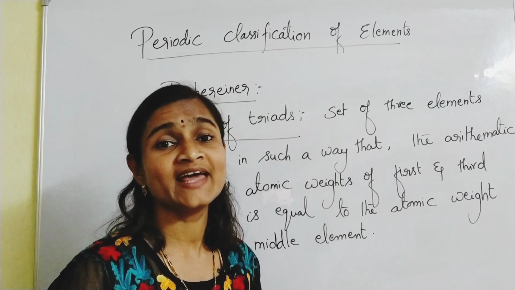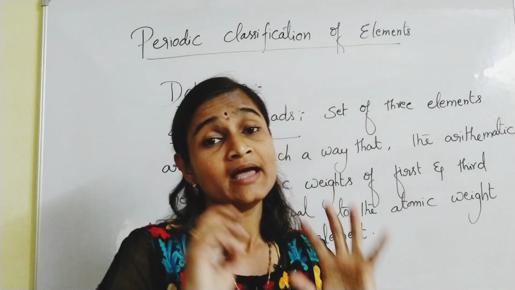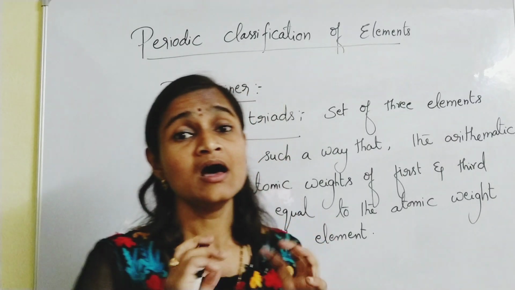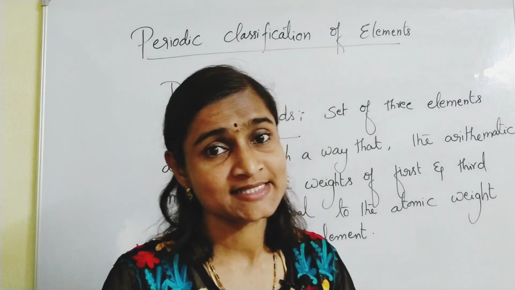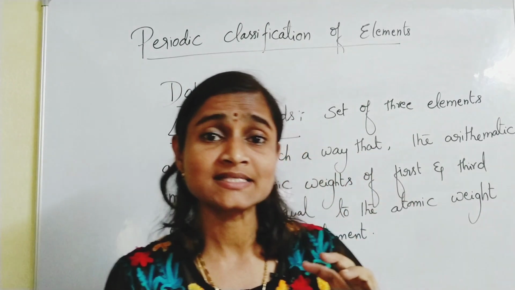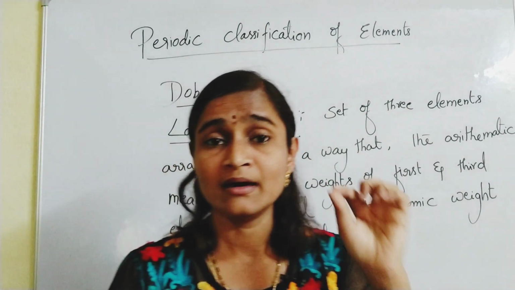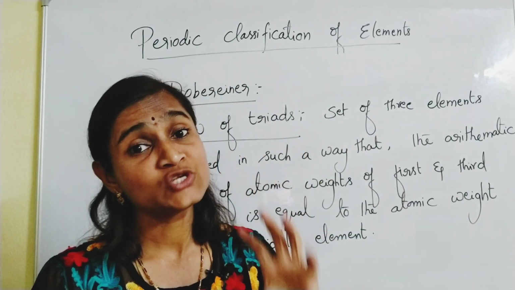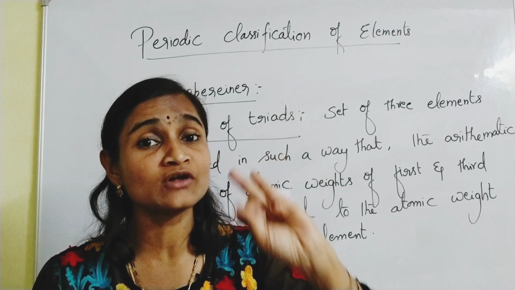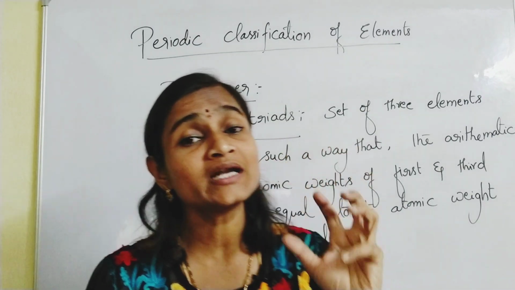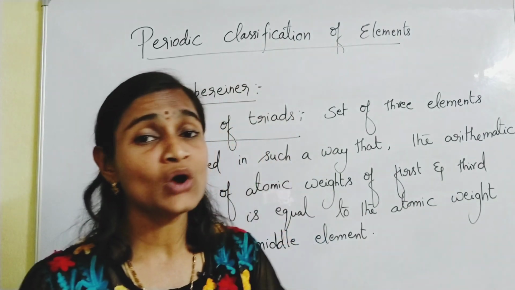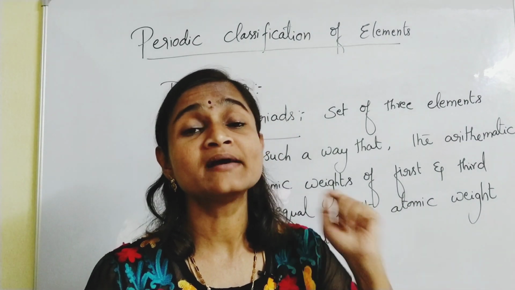So he classified the elements based on what? Atomic weights of elements. Atomic mass, or atomic weight. I think you all know, atomic mass is the total number of protons and neutrons. Inside the nucleus, protons and neutrons are there. So the total number of protons and neutrons present inside the nucleus, you call it its atomic mass.